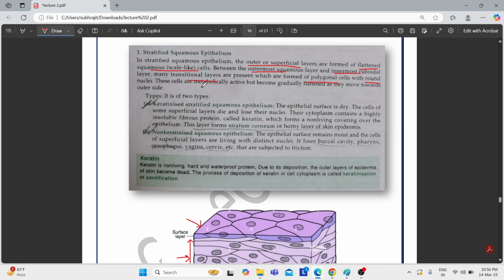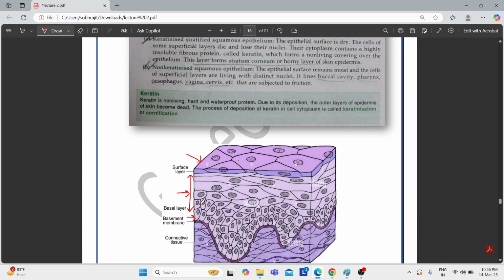These cells are metabolically active and gradually become flattened as they move towards the outer side. If we move towards the outside, you can see they are becoming flattened.